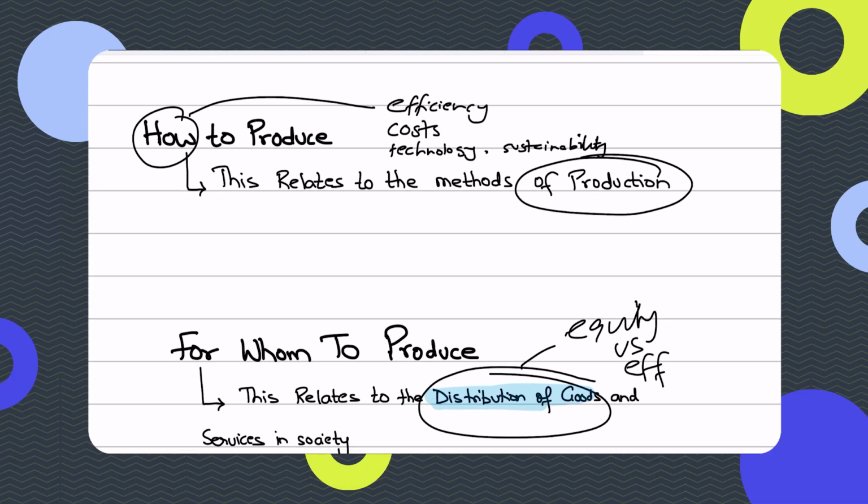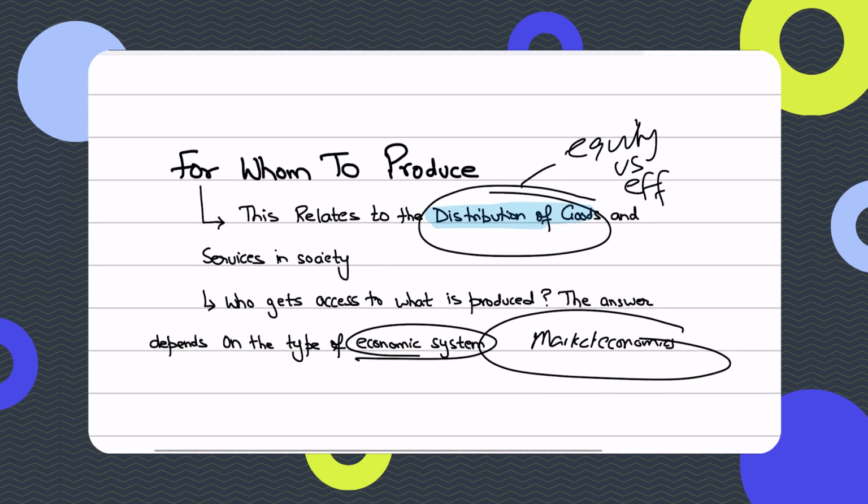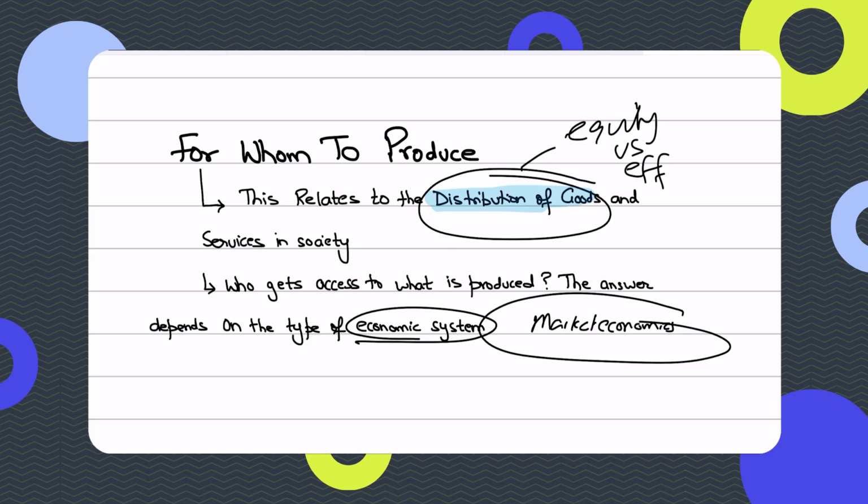For whom to produce, the restaurant would think: do we serve only those who can pay for an expensive meal, or do we also provide some free or less costly meals to the poor? This focuses on the distribution of the output, the distribution of the goods.